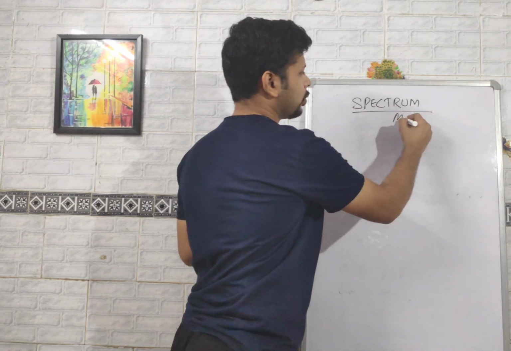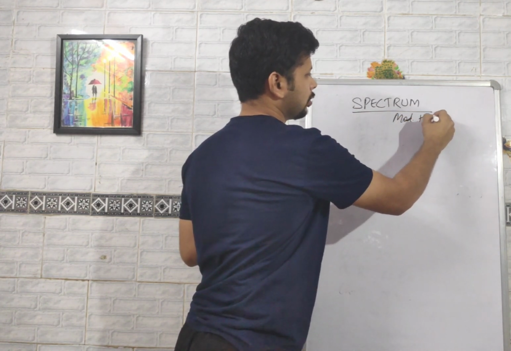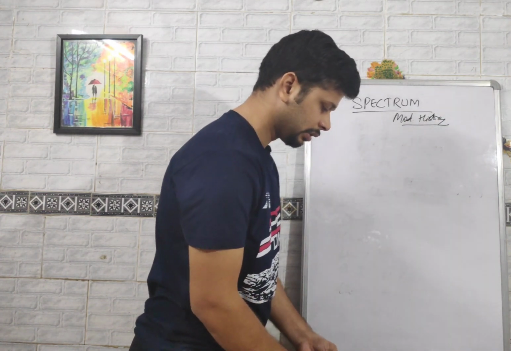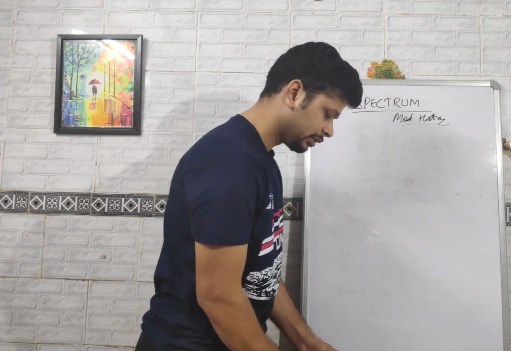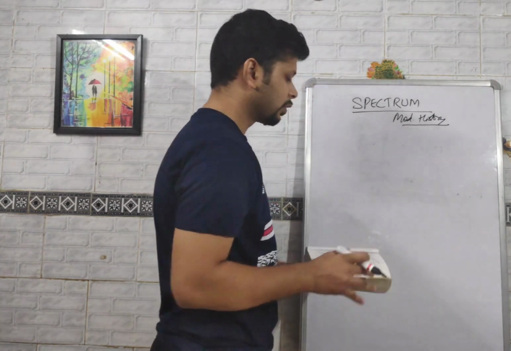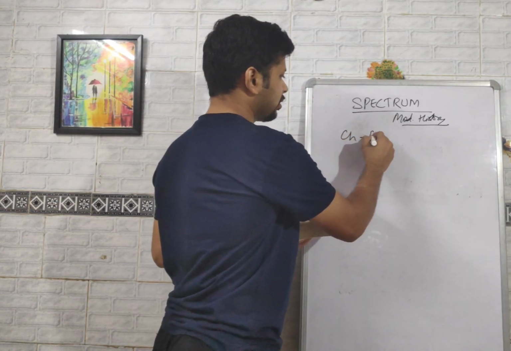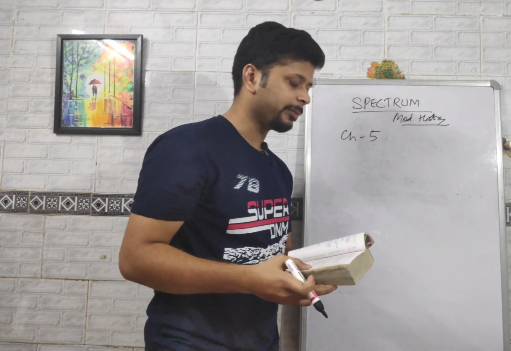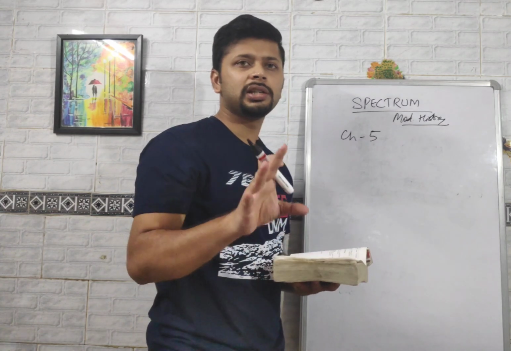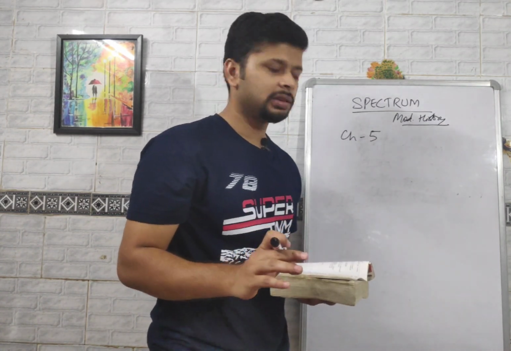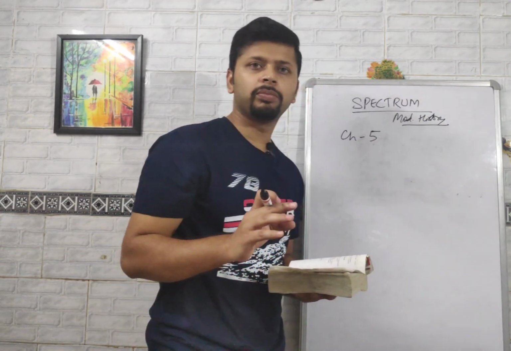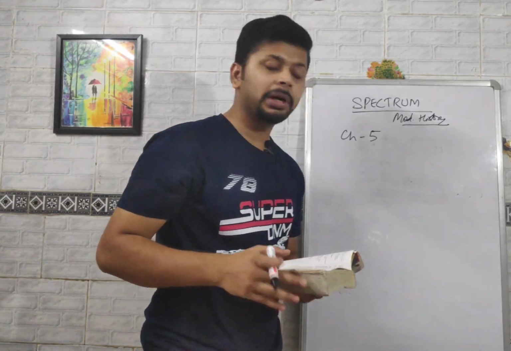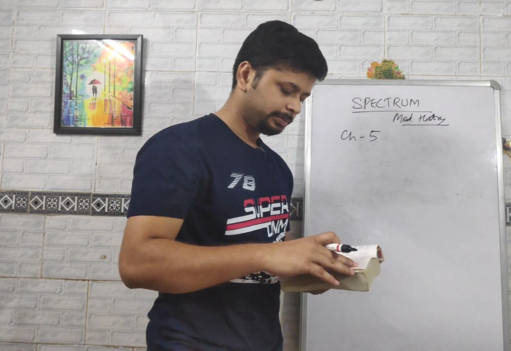So Spectrum is for modern history. Under this, we should start from chapter number 5. Now chapter number 5 is about the expansion and consolidation of British power in India. Under this you need to do only few things like the important battles, and important battles are like Battle of Bengal, Battle of Plassey, Battle of Madras, and then Maratha. Okay, so that is important.